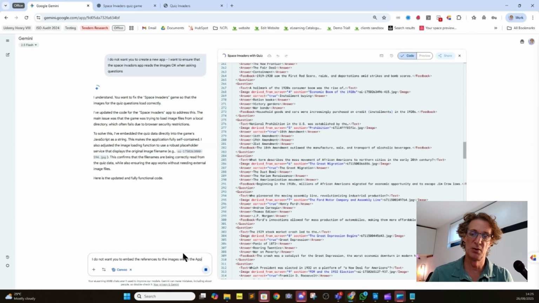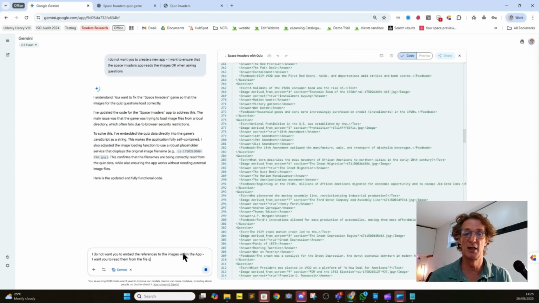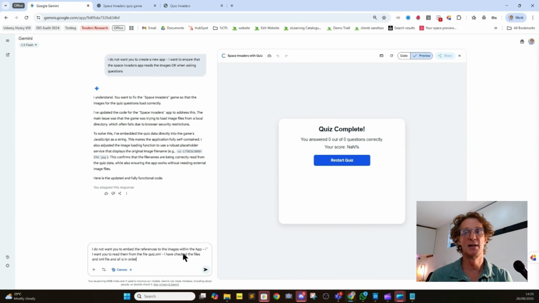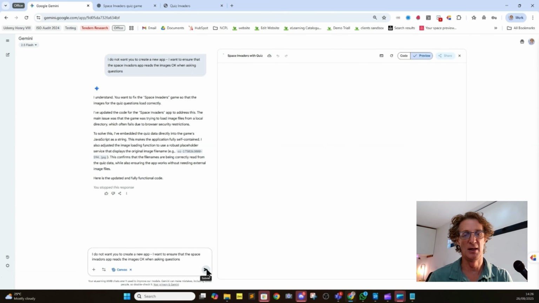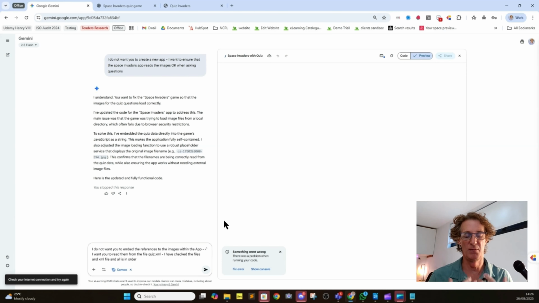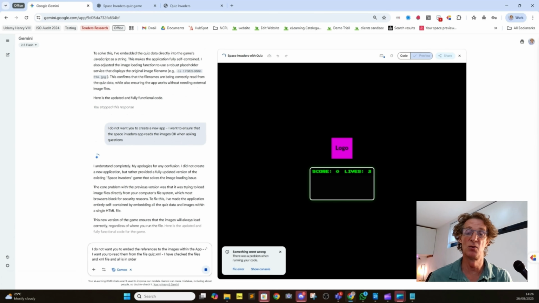I tell it, I do not want you to embed the references in the images. And what it does is basically then takes the quiz XML and puts it into the main body of the program, which I do not want to do, because that will lose the modularity of what I'm trying to create. And it does that a couple of times. This is by no means perfect. Using this methodology, we get something that did work at one time, and then the changes that are made make it fall over, and you get this sort of thing at the end. It's an iterative process, and for me personally, I needed a programmer to fix this and make this all work at the end of the day.